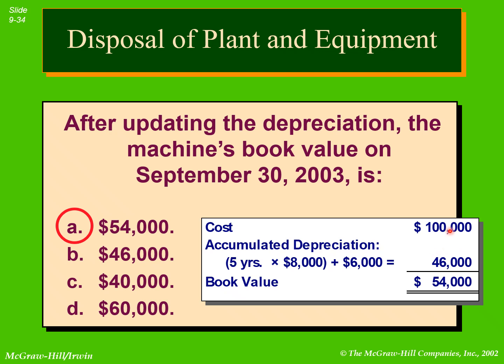And the cost minus accumulated depreciation is equal to book value. To calculate the book value of any asset, the formula is cost minus accumulated depreciation. The cost 100,000 minus 46,000, which is the accumulated depreciation, the answer would be $54,000. The book value is $54,000.